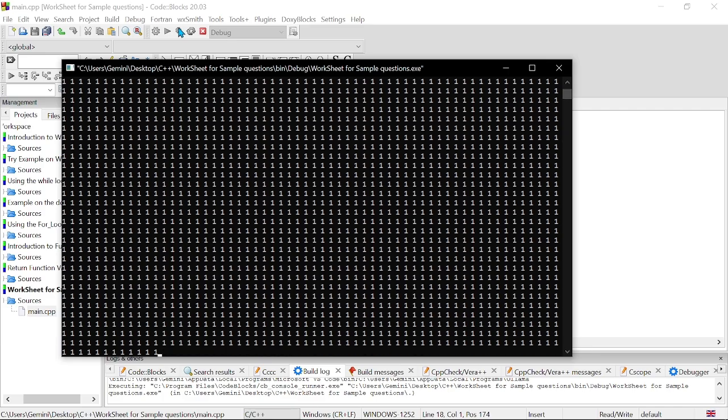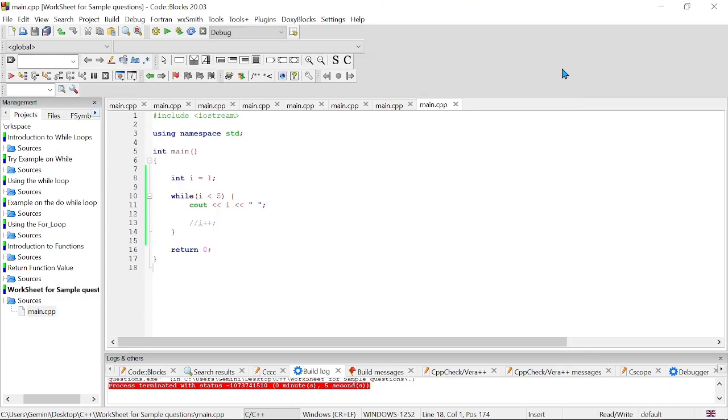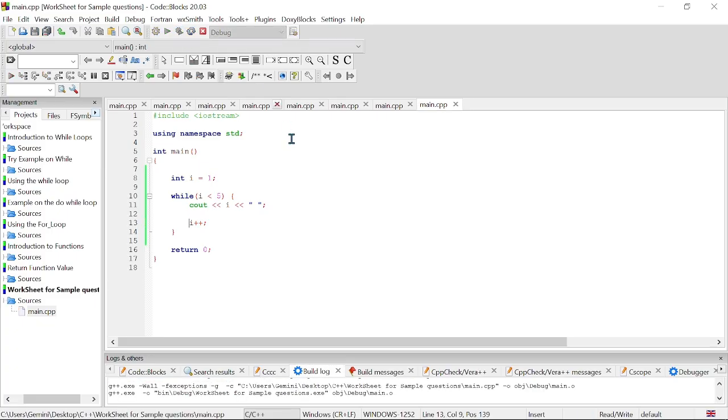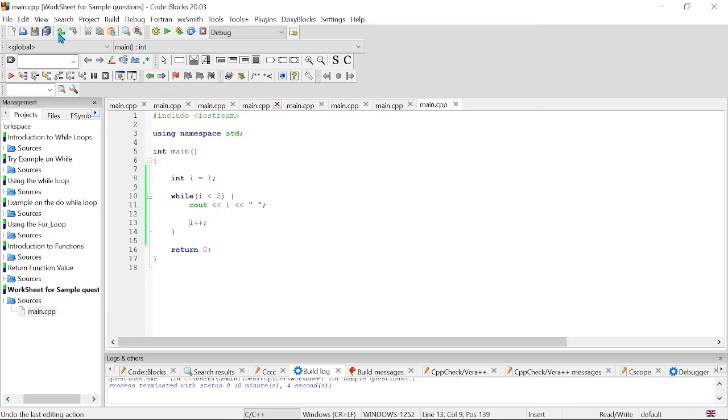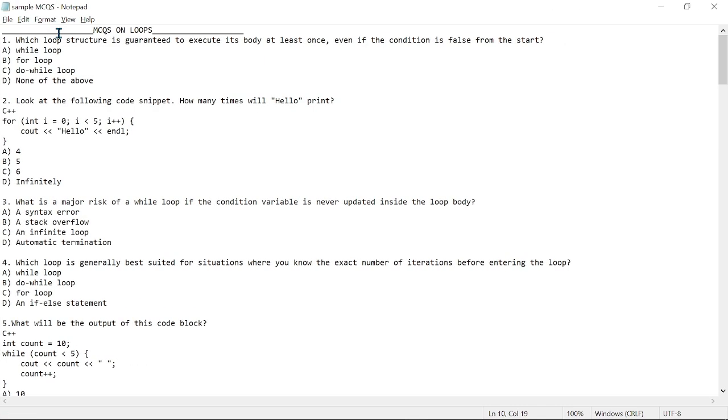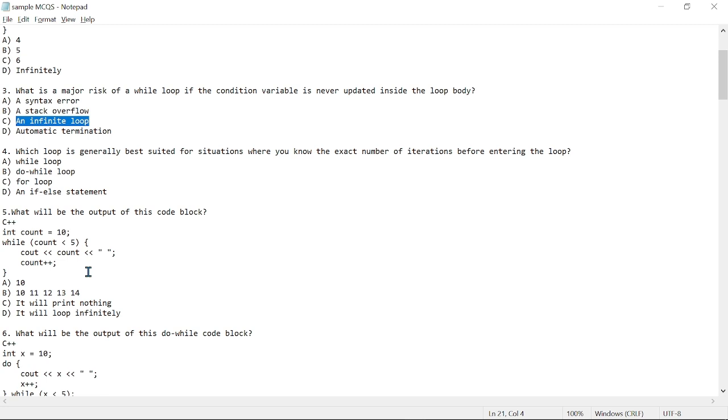Yes, so let's end this. And if we are to have this here, it's going to be incrementing our i, and it will eventually get to 5 and break out of this loop, right? So that is it about this particular question. So our answer is going to be an infinite loop. All right, so let's go to 4.